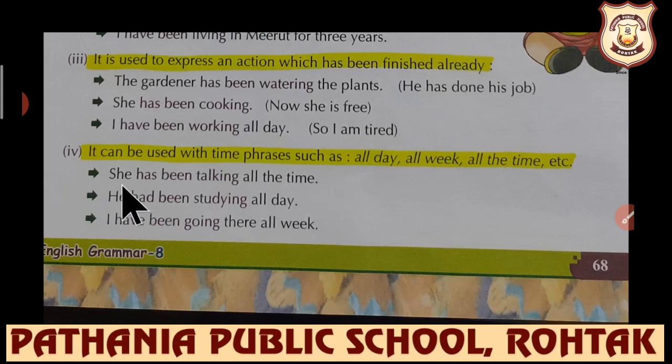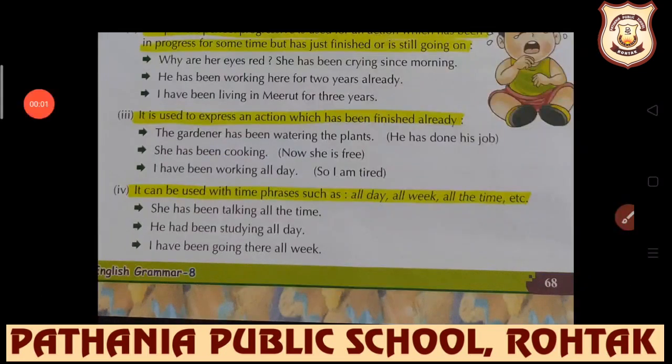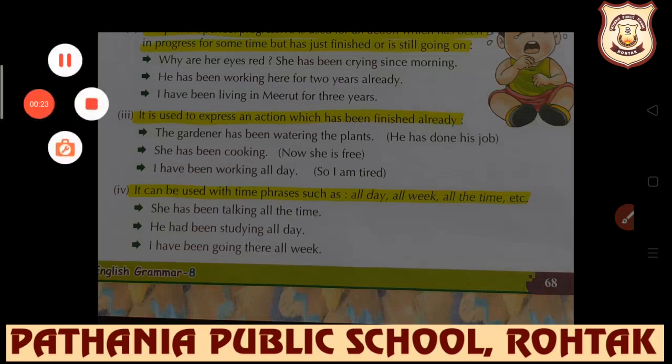Next use: it can be used with time phrases such as all day, all week, all the time, etc. We use present perfect progressive tense. She has been talking all the time. He has been studying all day. Here has been will be there; it is misprinted. I have been going there all week. So with such phrases, all day, all week, all the time, present perfect progressive tense is used.